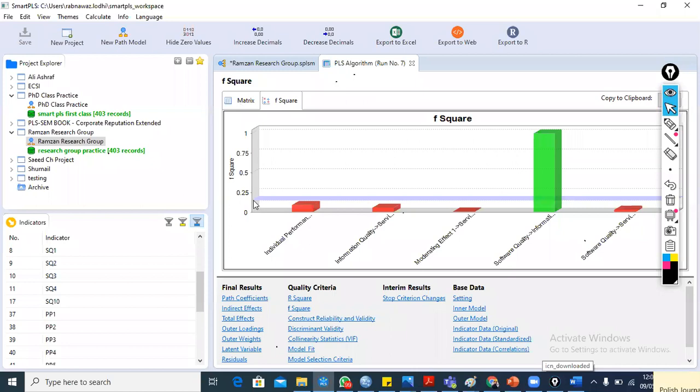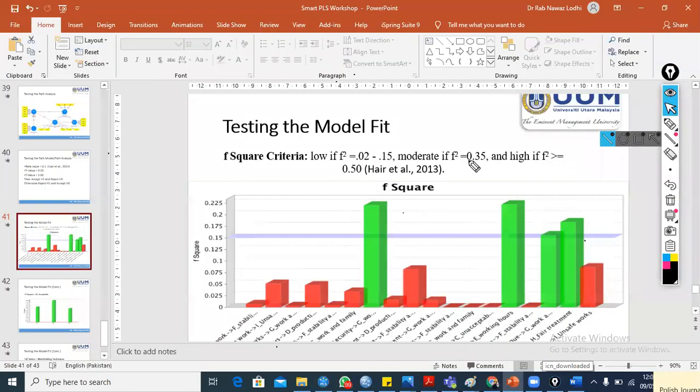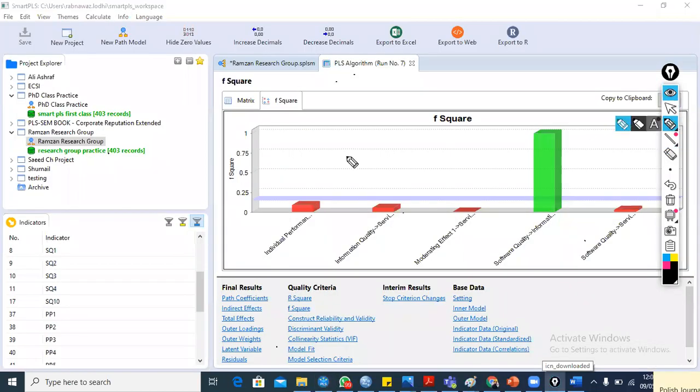We can also have the diagram of F square value. Its minimum threshold value is, I think, 0.15. Okay, if we check it from the slides, its value should be greater than 0.15. If its value is from 0.02 to 0.15, it means very low fit or not fit. So 0.15 is the minimum criterion. This is the reason that the software automatically shows this line.